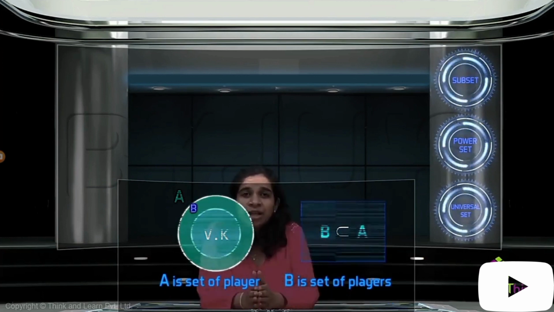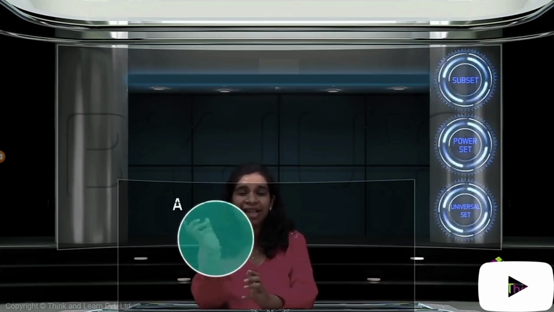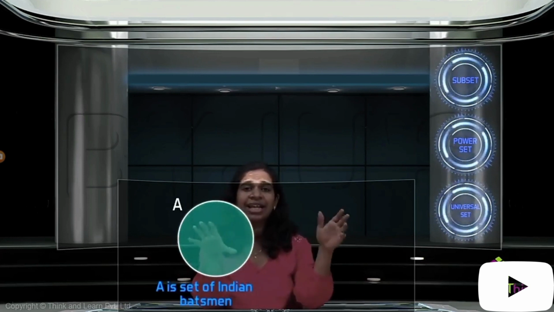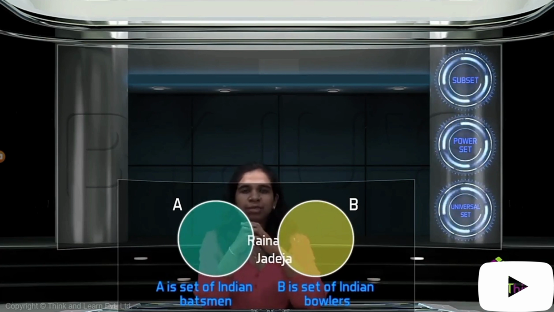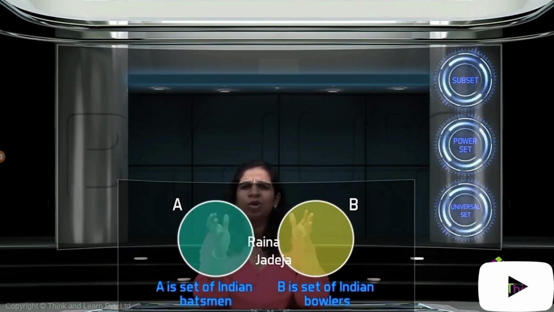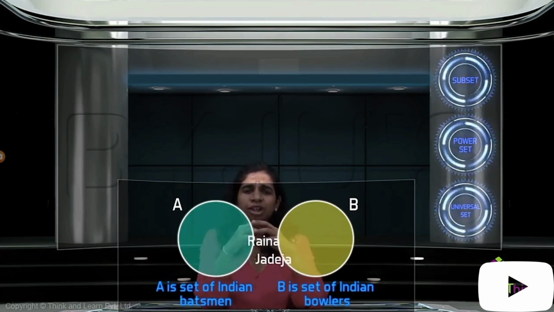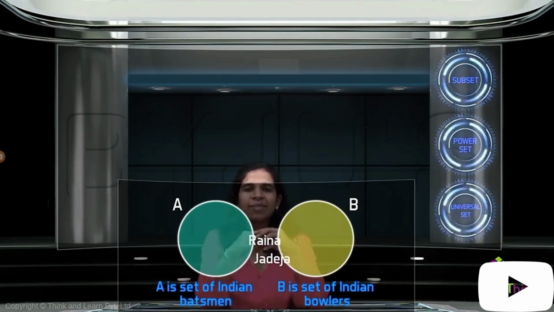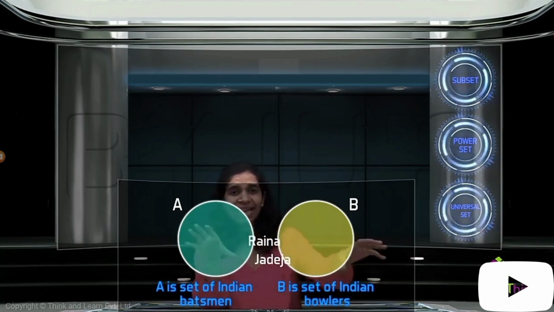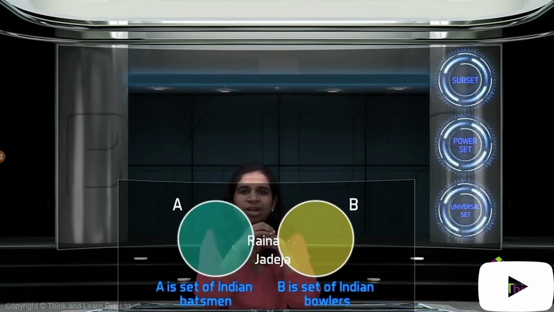Let's try another example. In this example, we have team A, which is the set of Indian batsmen, that's this circle, and Indian bowlers, which is this circle. Now, where would you fit in somebody like Raina or somebody like Ravindra Jadeja? They should be classified as both batsmen and bowlers. They're all-rounders of sorts. But you can write a player only once, so we can't write their names in both the circles.